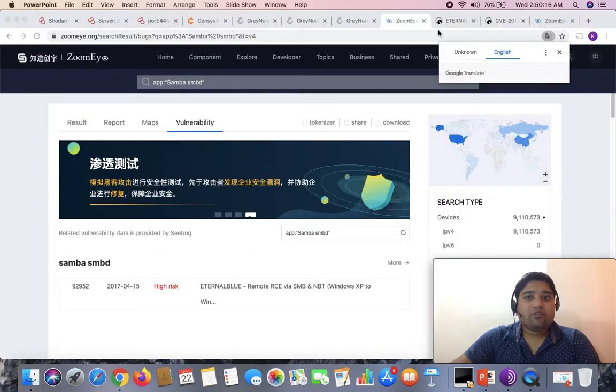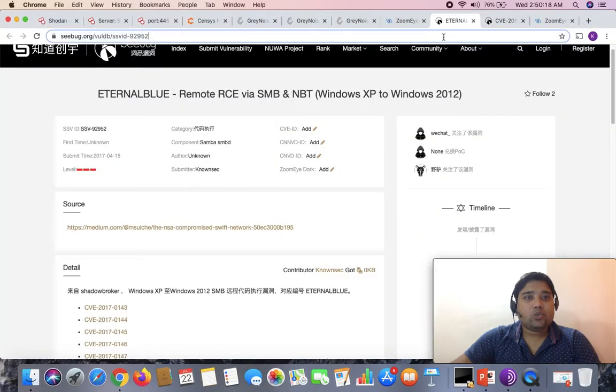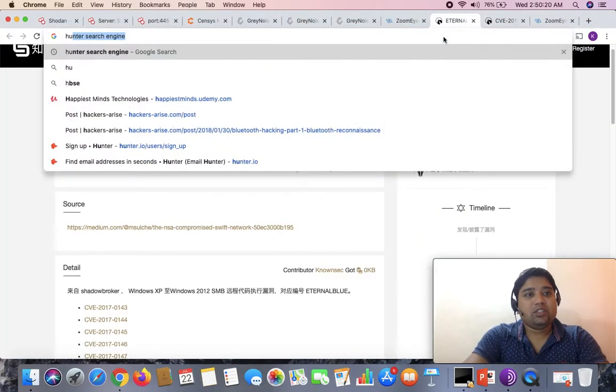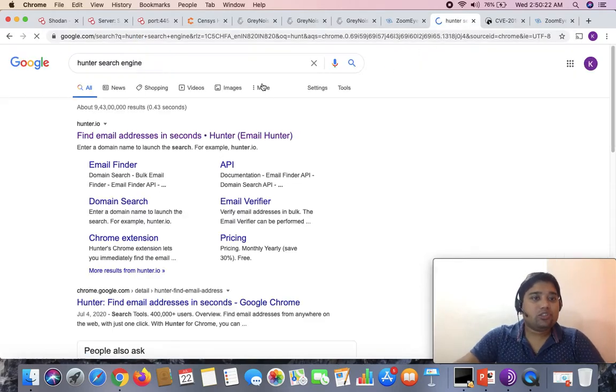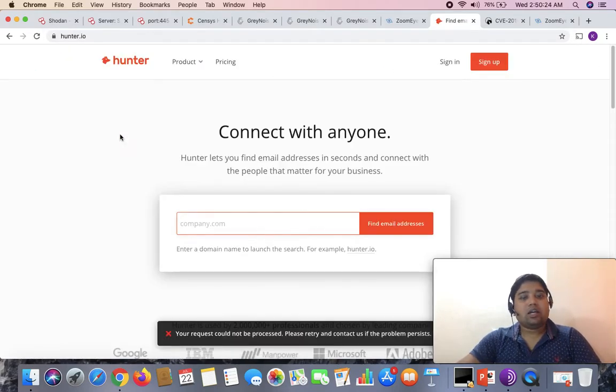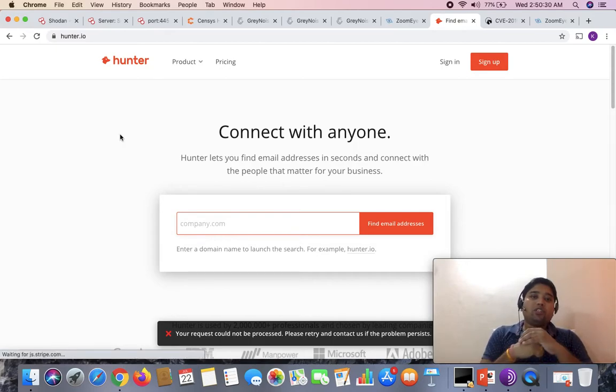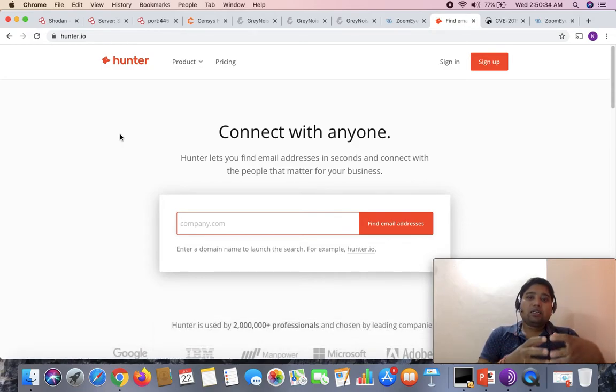Hunter is one of my favorite tools to play around with. Let me just try the Hunter search engine. What this search engine is all about is that it gives you information about specific email addresses that Hunter stores in their database, which belong to a specific domain name.